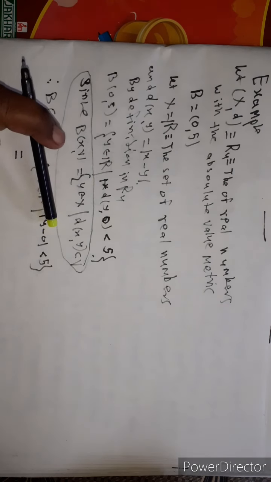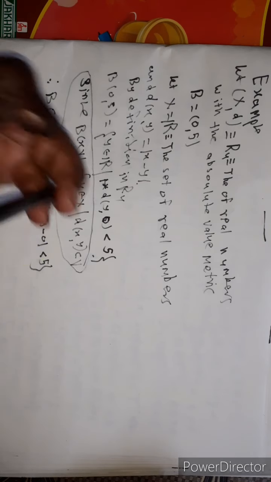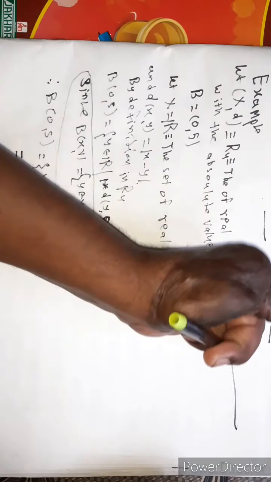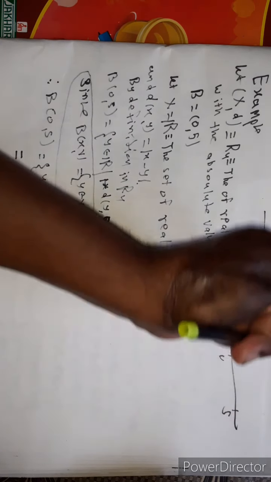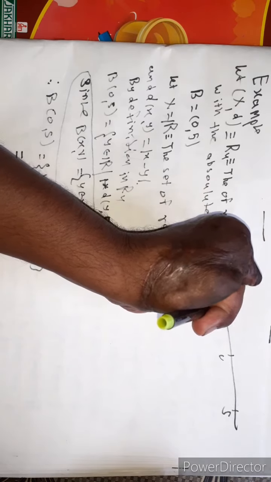Now see here, mod of y minus 0 is the set of all y such that its distance from 0 is less than 5. Suppose this is 0 here, this is 5 here, this is minus 5 here.